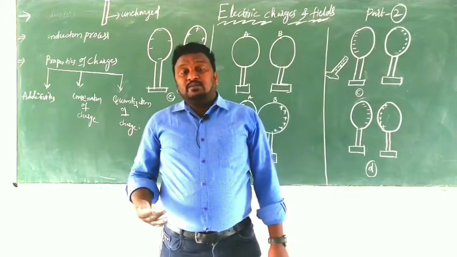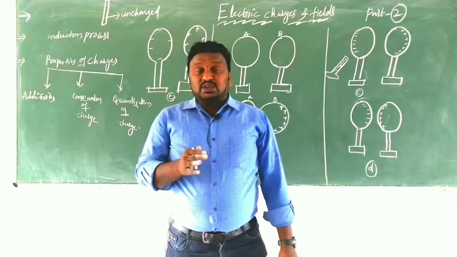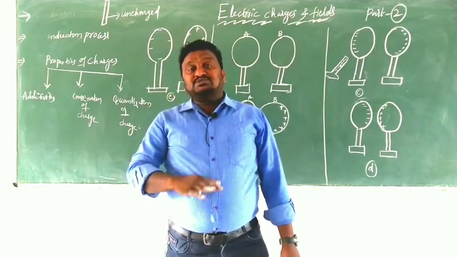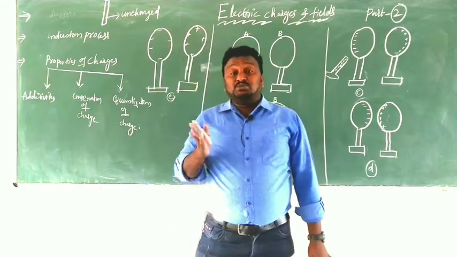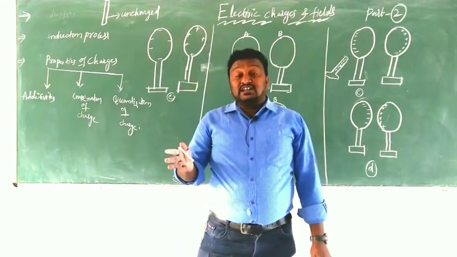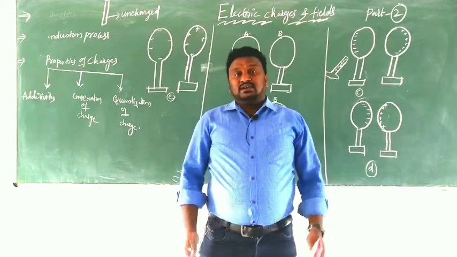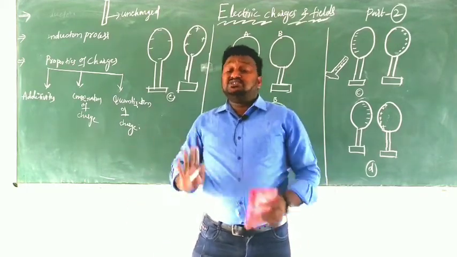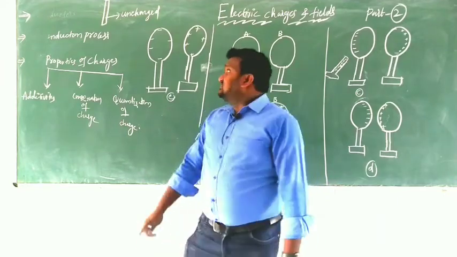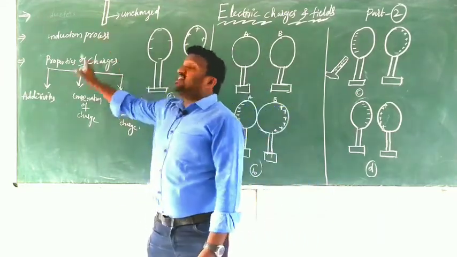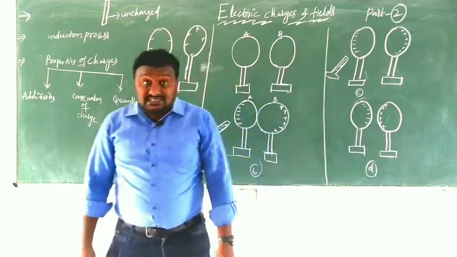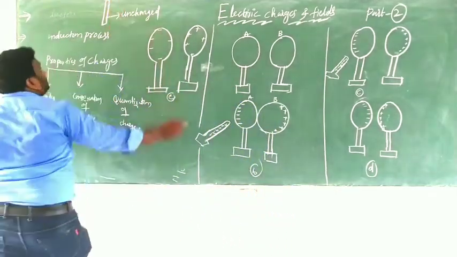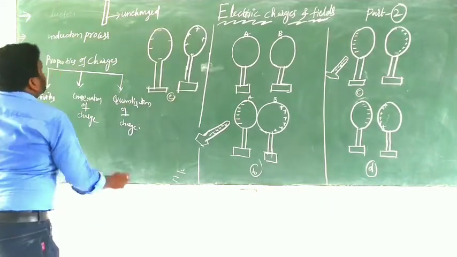Neutral means what? The sum of the positive charges should be equal to the sum of the negative charges. The amount of positive charge available in an atom should be equal to the amount of negative charge, because the number of protons equals the number of electrons. That's why an atom is electrically neutral. So in this case, we are taking this uncharged conductor, and I am giving it the name X. X is the uncharged one.